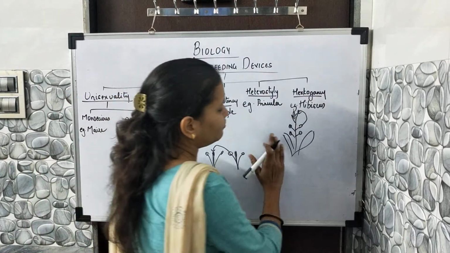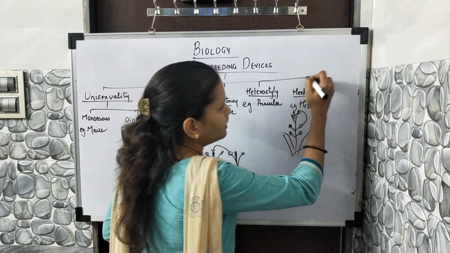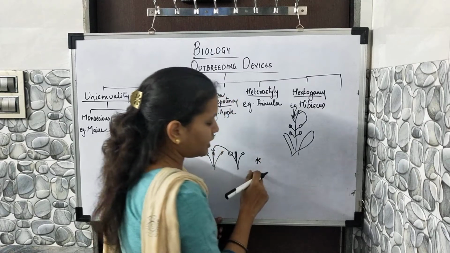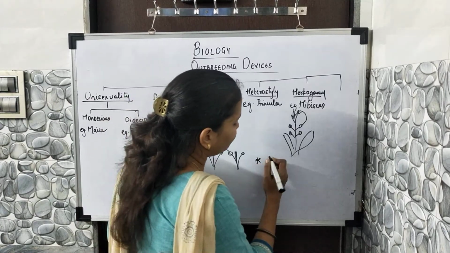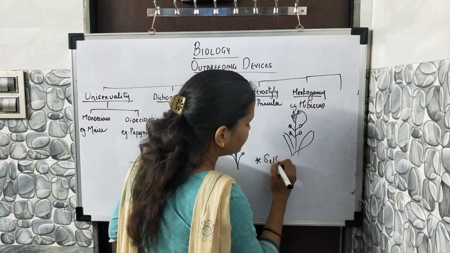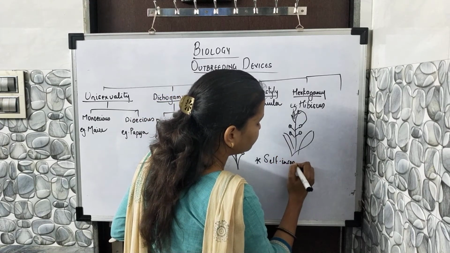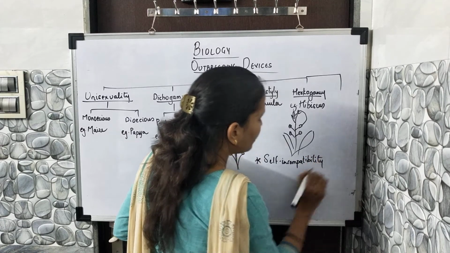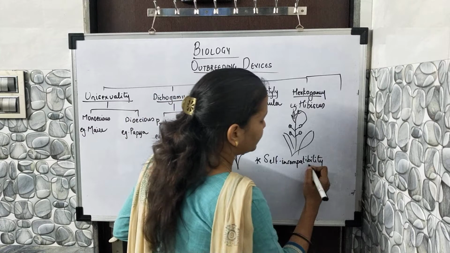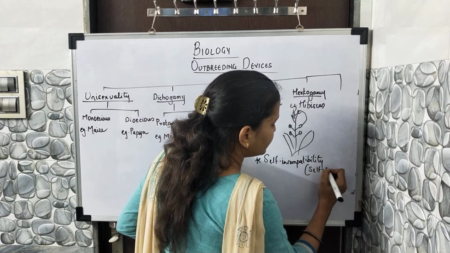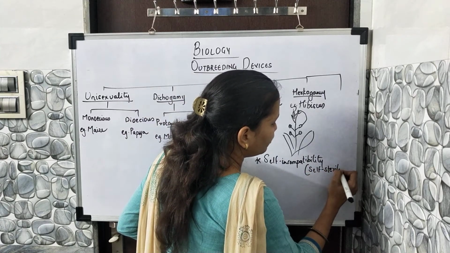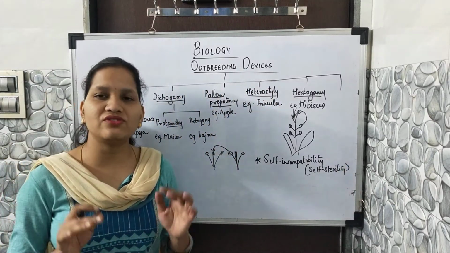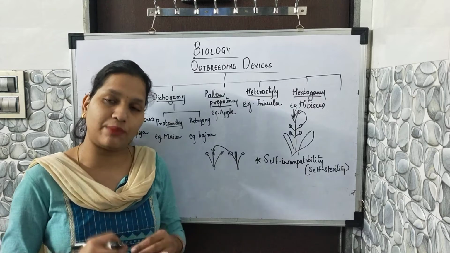And the last one we are going to discuss. Yes, students, the last part I am mentioning below. The last type of the outbreeding devices we are going to discuss is called self-incompatibility, or self-sterility. What do you mean by self-sterility? It is a type of sterility. Sterile for what? For the same flower.